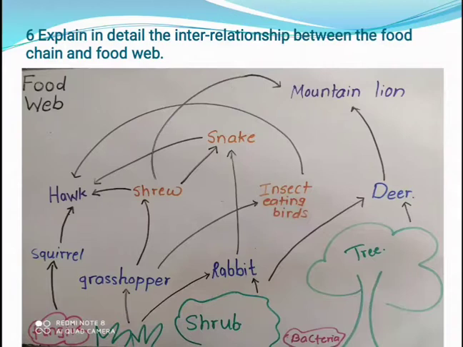If you see, snake is a common animal in both the food chain. Okay, in such a way all the food chain are interlinked with each other in any of the way, right? If you see, there are many food chains I have written here, right? Such a network of food chain is called as food web, right? So let's explain the interrelationship between them in detail point wise.